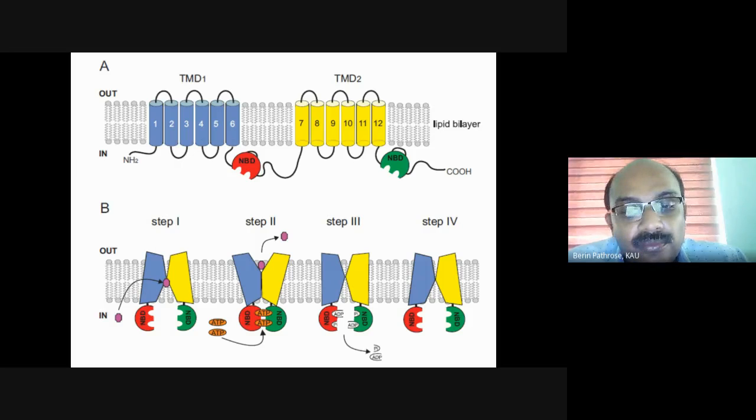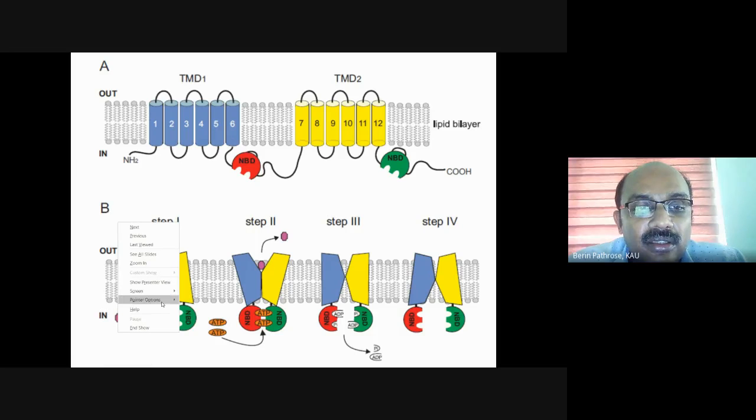So this is just one pictorial representation of ATP binding cassettes. You can see the membrane, and we have the transmembrane protein. This is outside the cell, and this is inside the cell. Here you can see ATP.